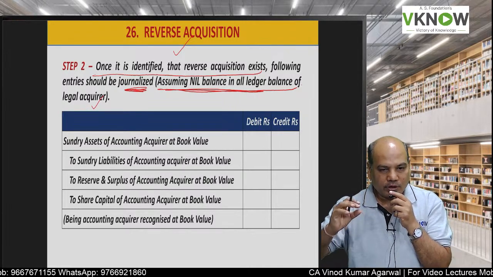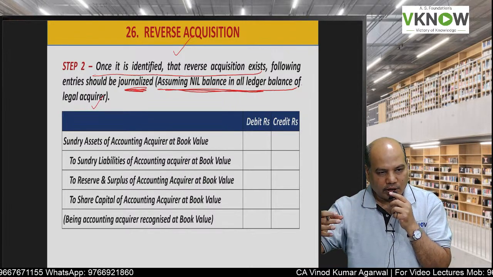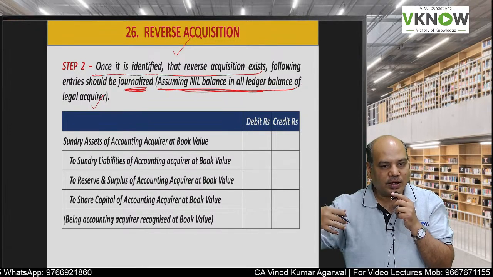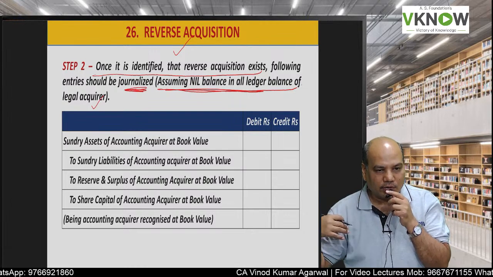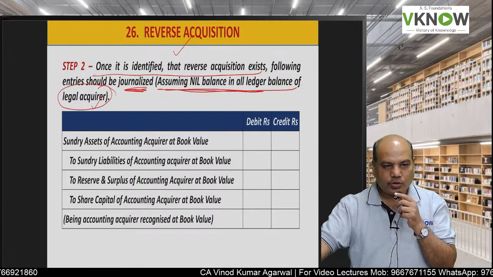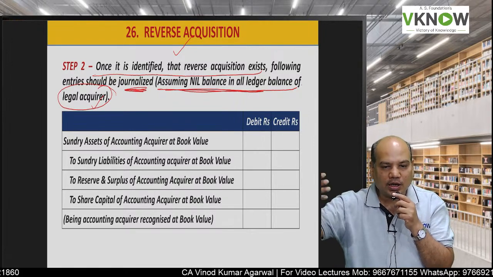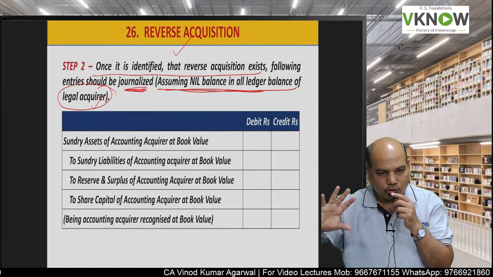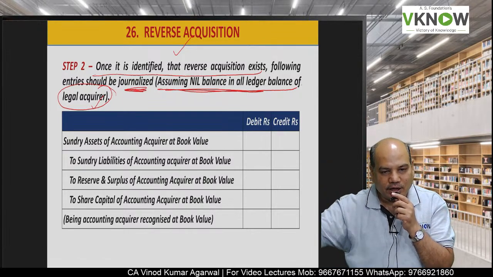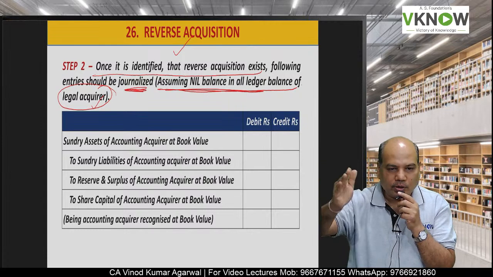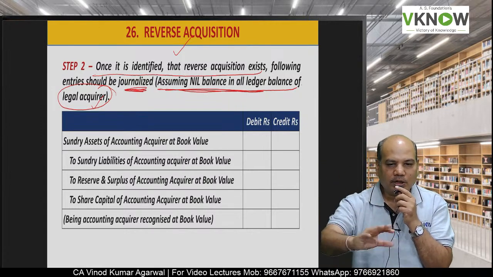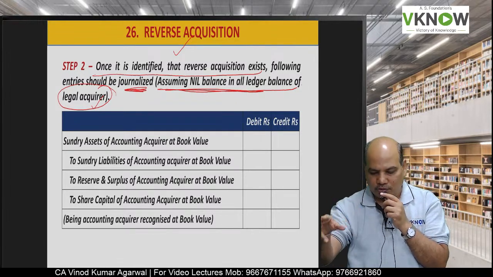Entries will be passed in the books of legal acquirer, but you have to assume that we are passing entry in the books of accounting acquirer. So in the books of legal acquirer, first you make balance of all the ledger 0. How do you make the balance 0? Assets will be credited at book value, liabilities will be debited, reserve will be debited, share capital will be debited at book value. So make the balance 0.